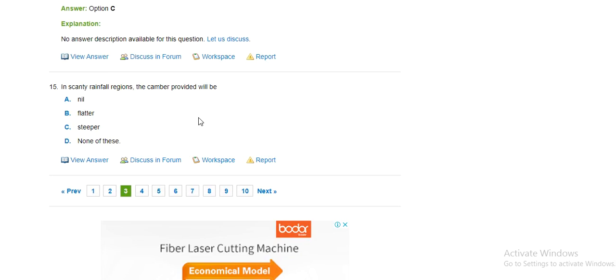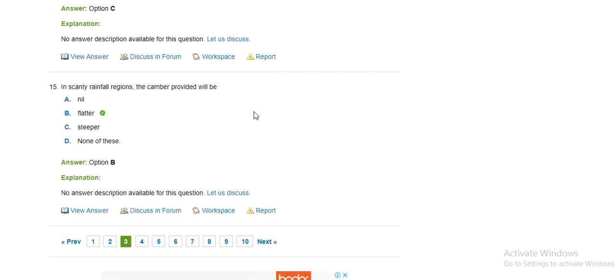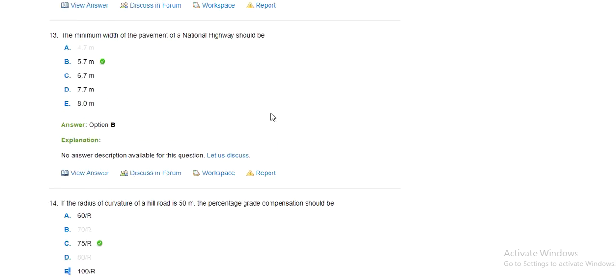In a locality of heavy rainfall, the camber provided will be: A, nil; B, flatter; C, steeper; D, none of these. So flatter camber is provided, okay?